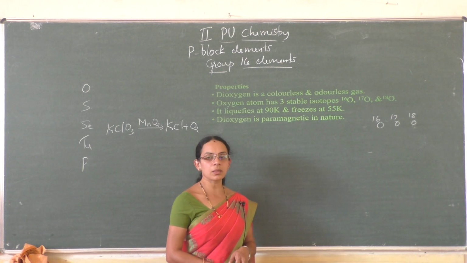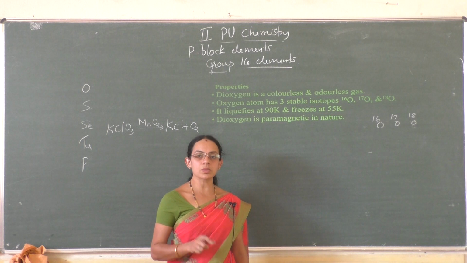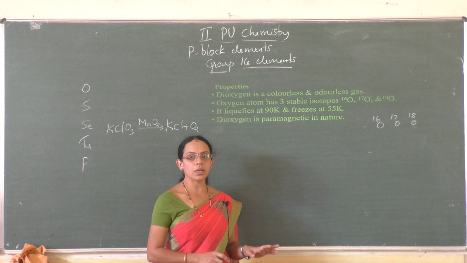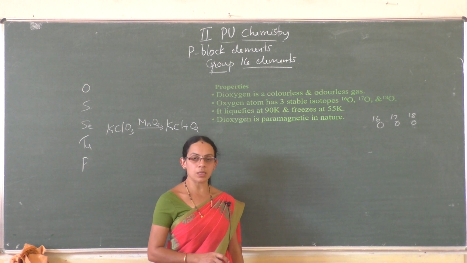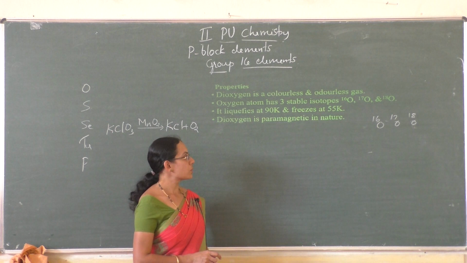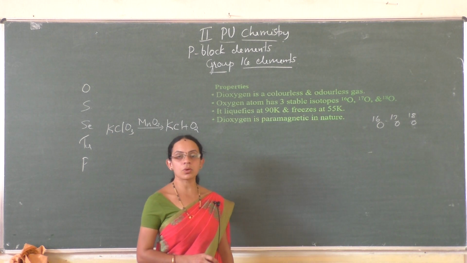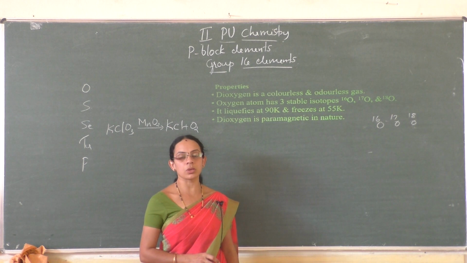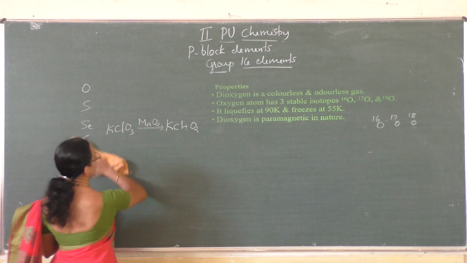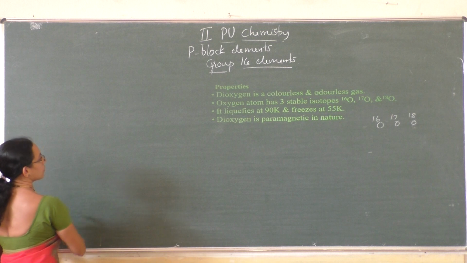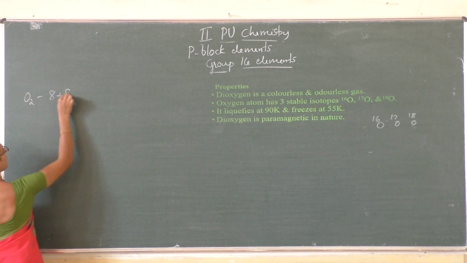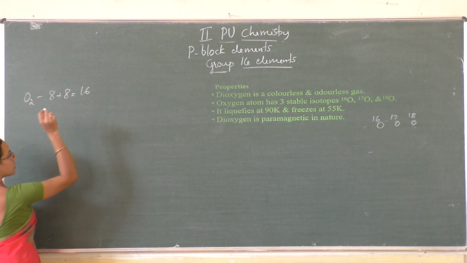So paramagnetic means the molecules which contain unpaired electrons. If there are no unpaired electrons, the molecule is considered diamagnetic, but oxygen is paramagnetic in nature. So in spite of having an even number of electrons in the oxygen molecule, it is paramagnetic in nature. So that can be written like this: oxygen O2, there are 8 plus 8, 16 electrons in the oxygen molecule.